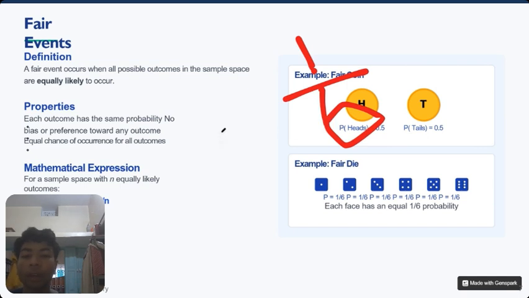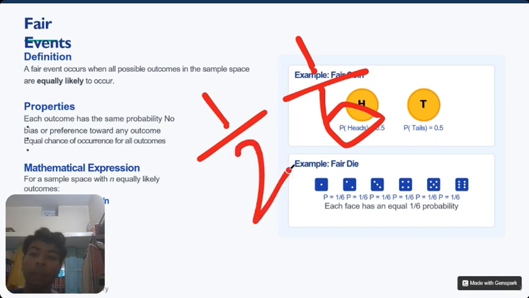When we talk about a coin, both sides have 1/2 probability of becoming an outcome. So when all events have equal opportunities of becoming an outcome, then it is known as a fair event.